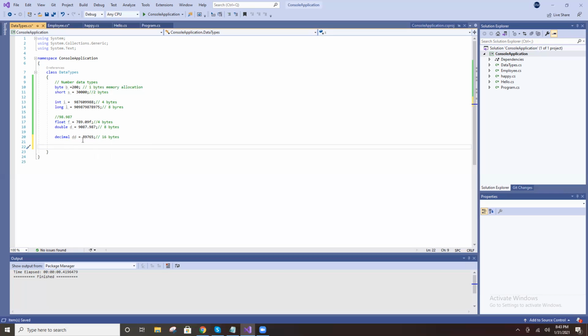No other data type is available; decimal is the last one. Decimal is 16 bytes. Except for this, no data type is available. Up to here you can store only numbers. It is not possible to save other values, only numbers.